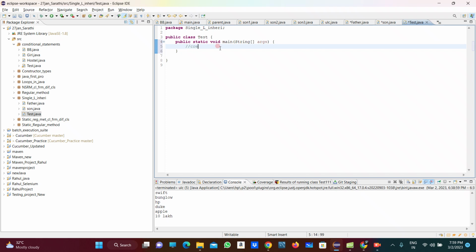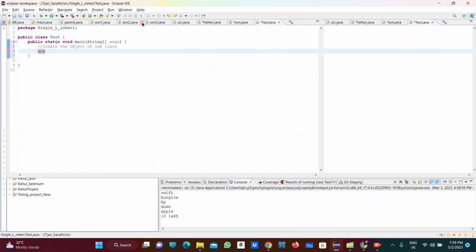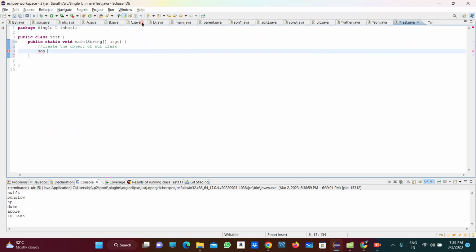So I am writing in the comment, create the object of subclass. I am taking s as a reference variable equals new keyword, then the constructor here. So this is the object.